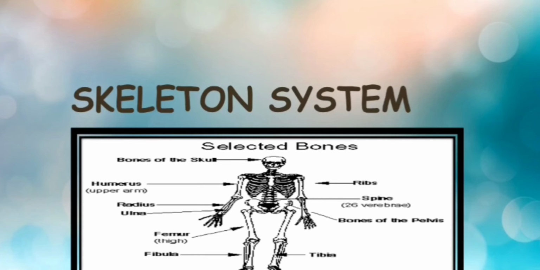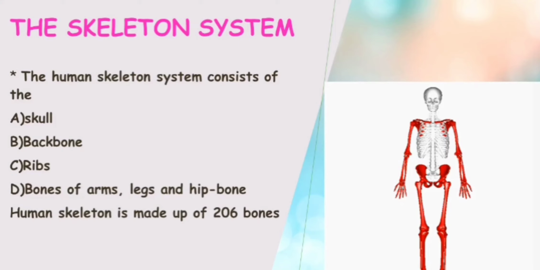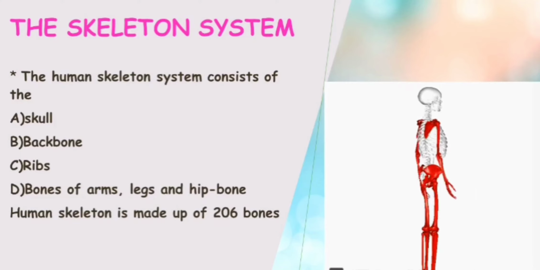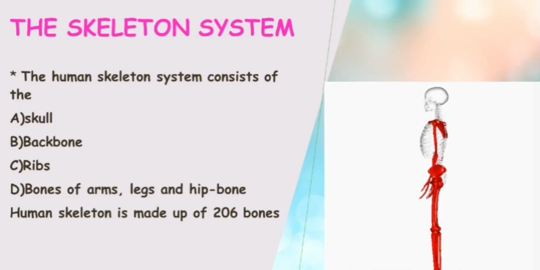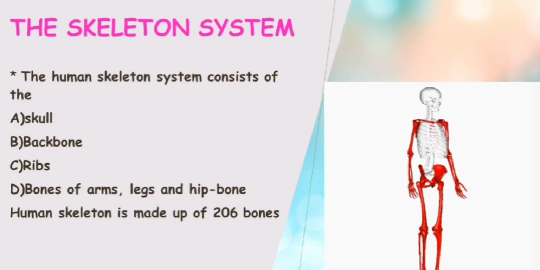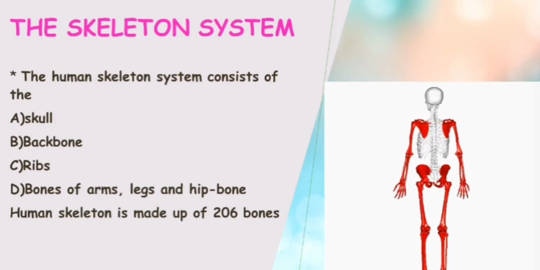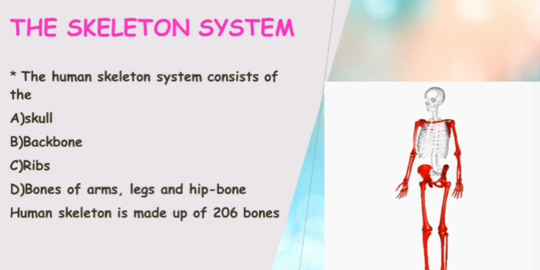The human skeletal system consists of the skull, backbone, ribs, bones of the arms and legs, and hip bones, which we have already discussed. The human skeleton is made up of 206 bones. Children have more bones, and that's why they are more flexible. But with the passage of time, as they grow and become adults, their bones fuse and get reduced, and the total number of bones is 206, and these provide framework and shape to the body.